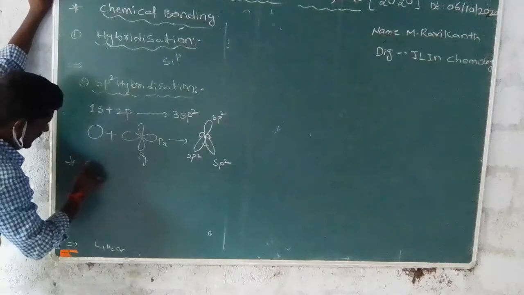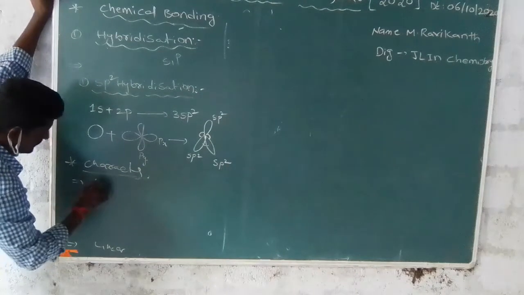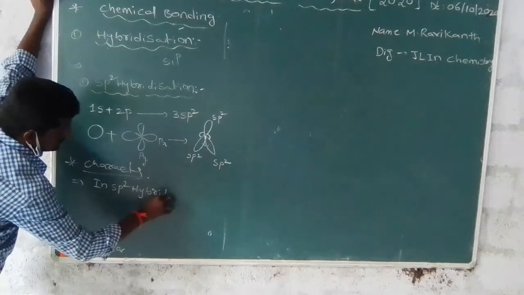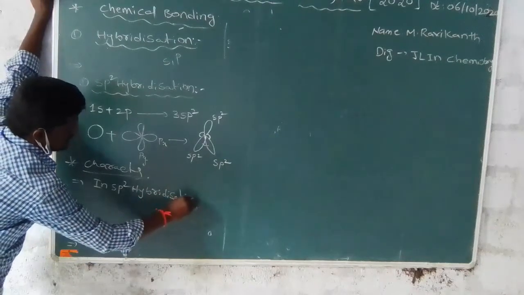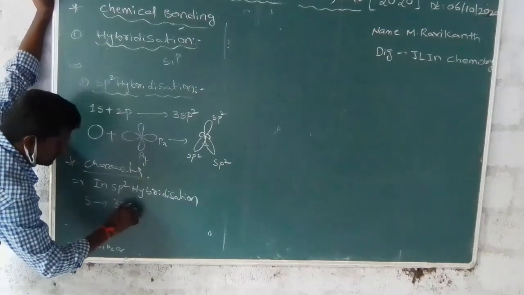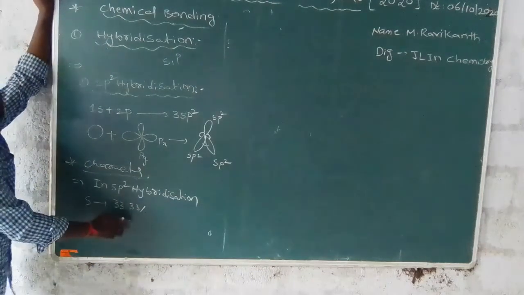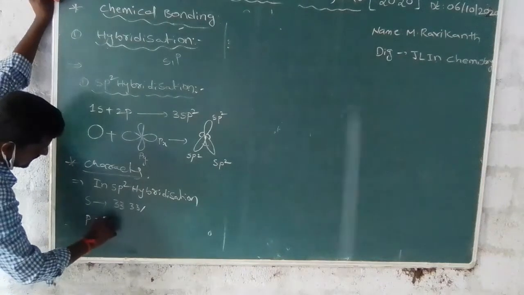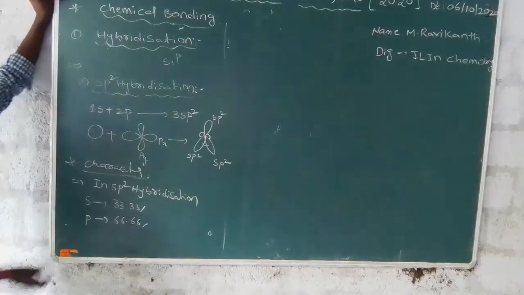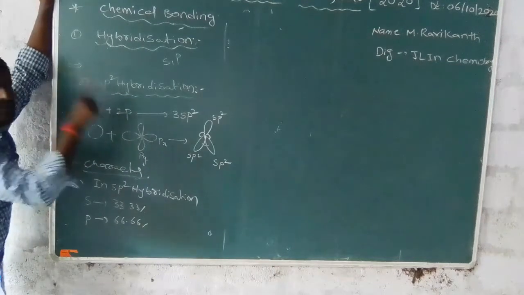So next one, characters. Characters is the first point in sp2 hybridization. In sp2 hybridization, the s percentage is 33.33% and the p percentage is 66.66%, because it involves one s orbital and two p orbitals.